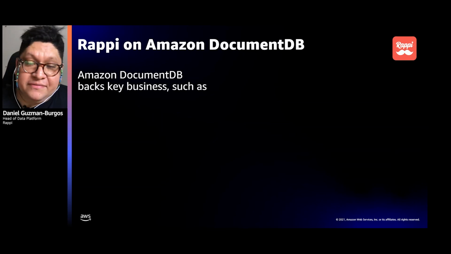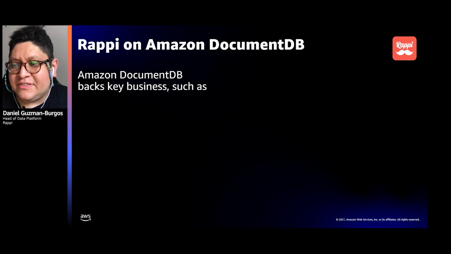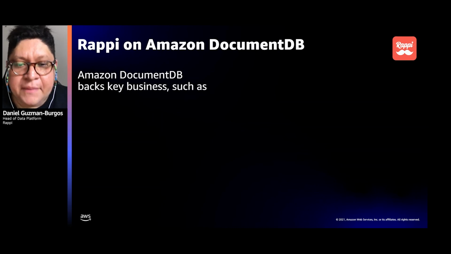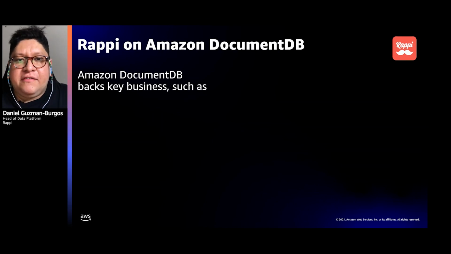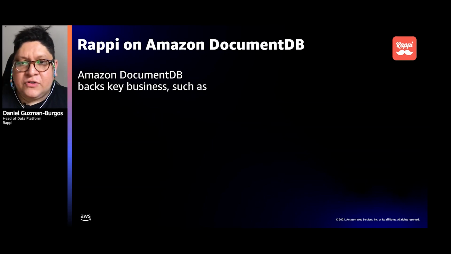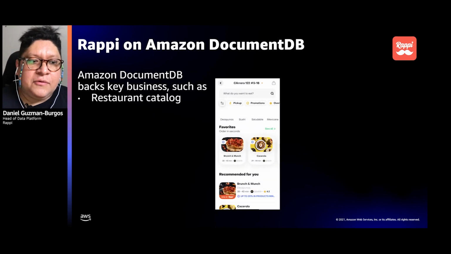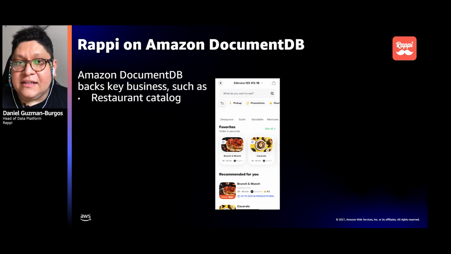We also continue to have the 128 clusters, but only on DocumentDB. Why? Because DocumentDB runs key business features. To give you some examples, the restaurant catalog, which is one of our bigger verticals, runs through DocumentDB.